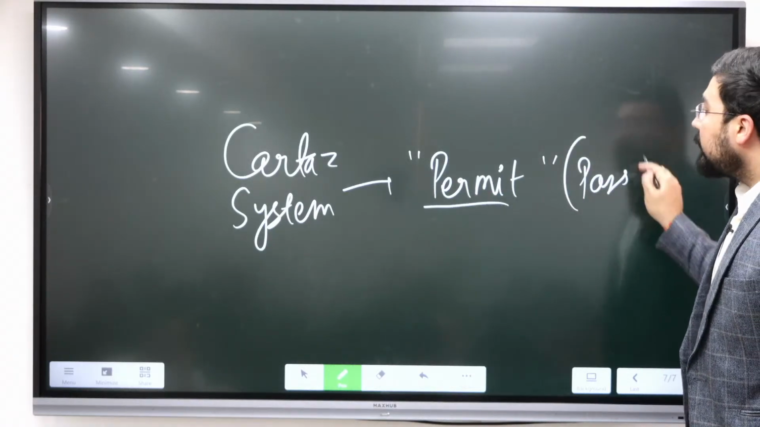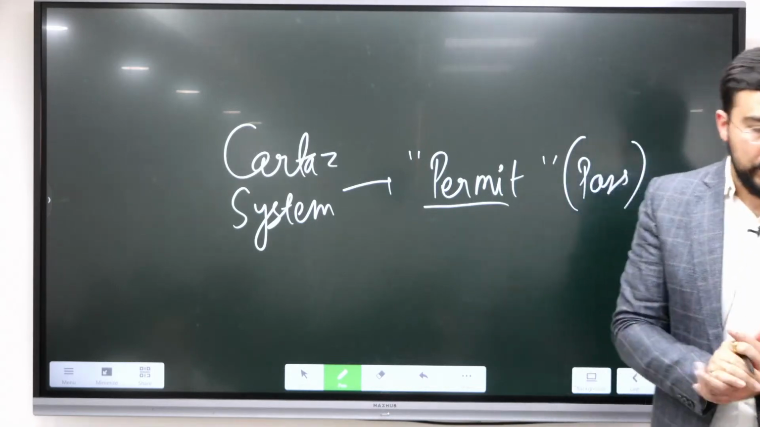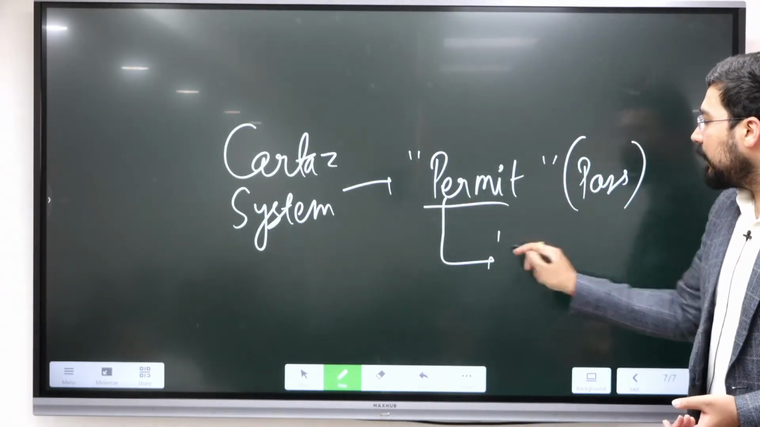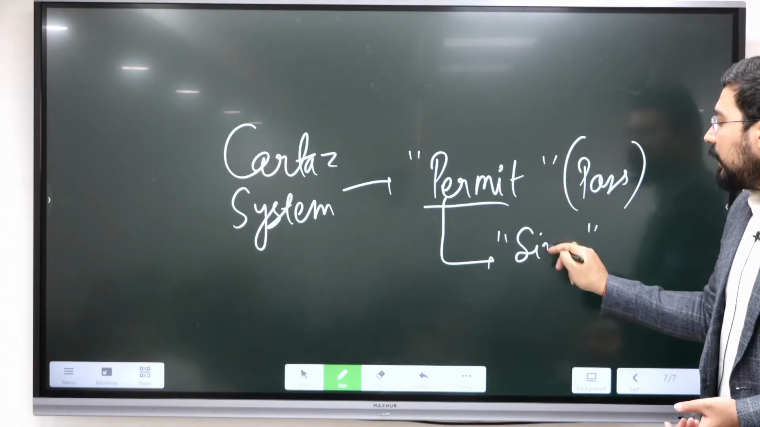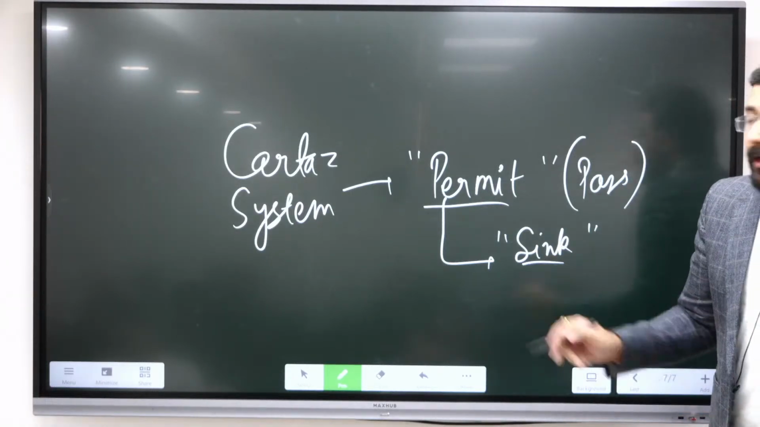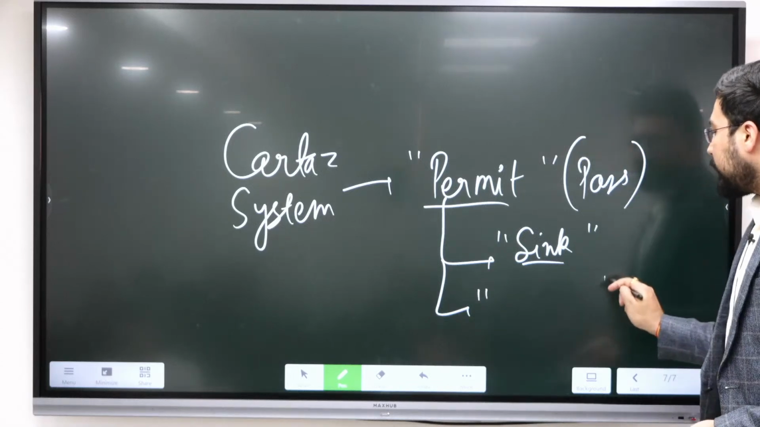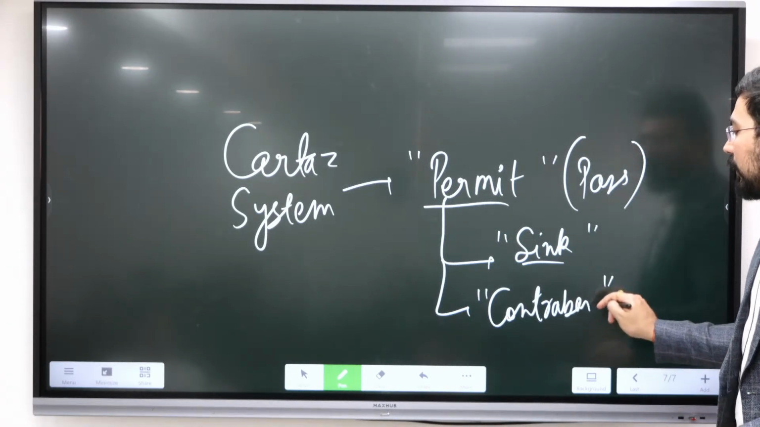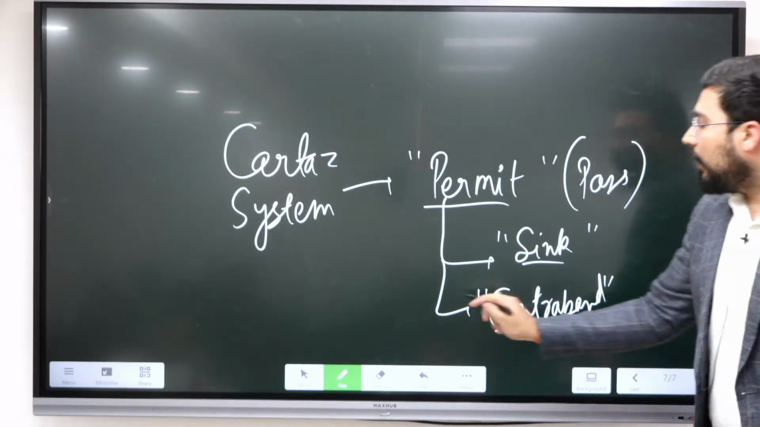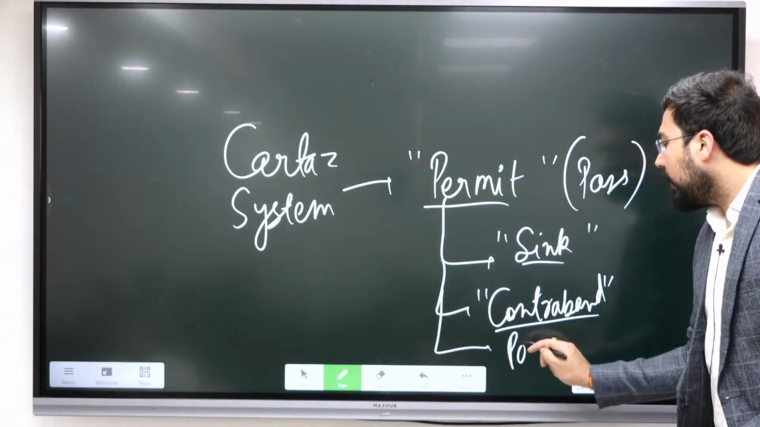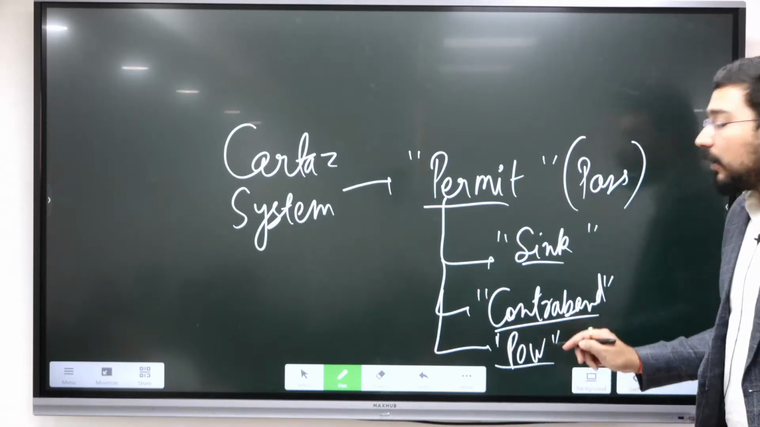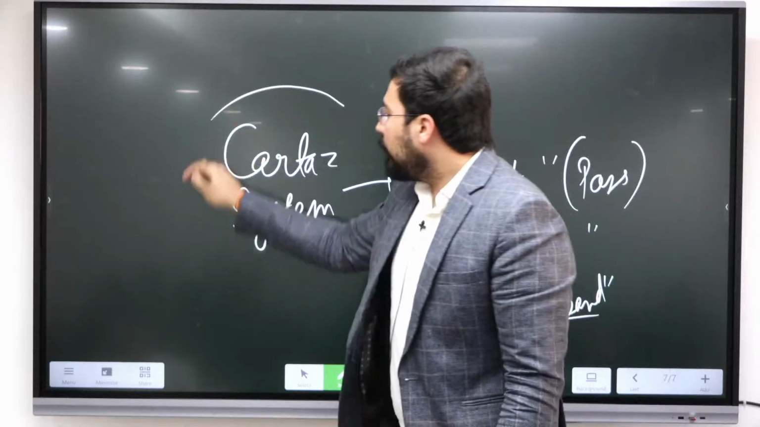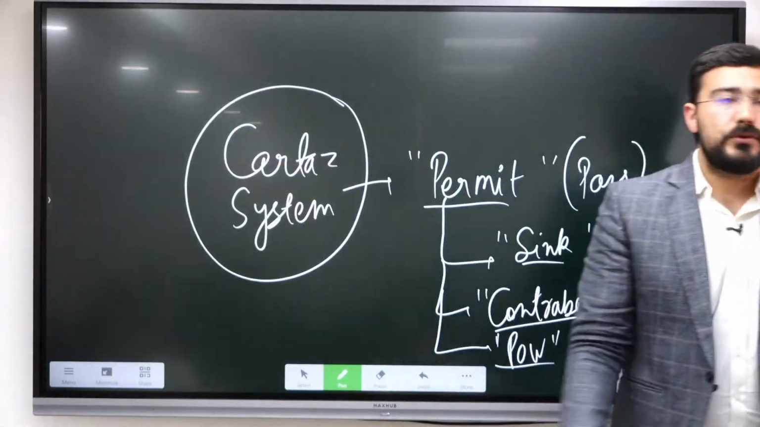If you have not taken this permit from the Portuguese, what were the options available to them? They could sink your ship. The whole goods could be considered contraband, meaning illegal trade. Or even all the crew members could be made prisoners of war. So this was the Cartaz system which was started by the Portuguese.